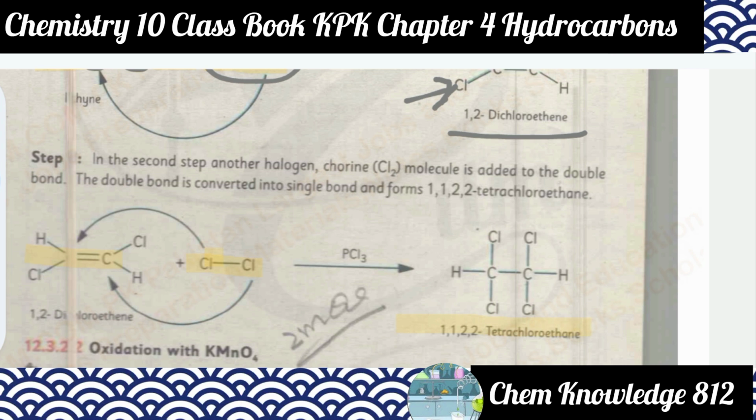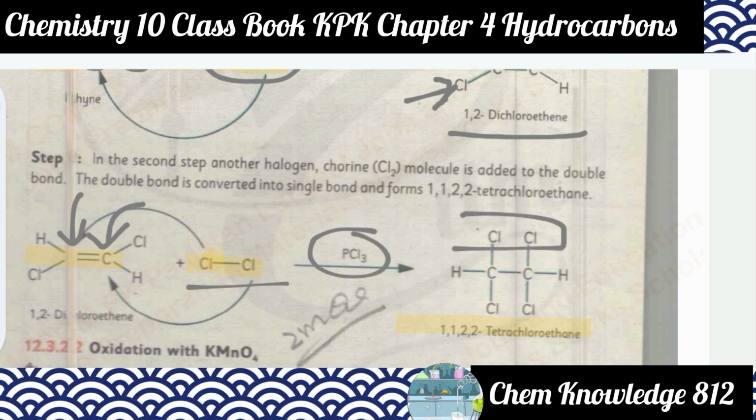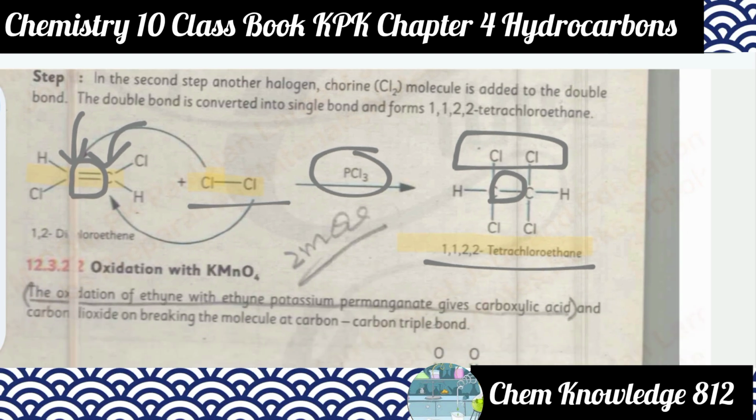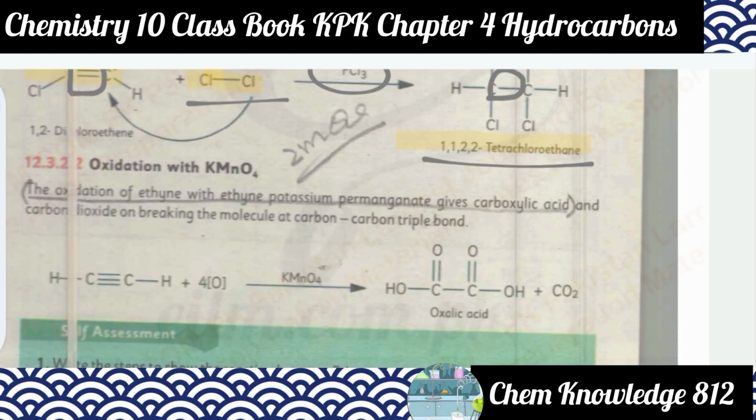1,1,2,2-tetrachloroethane. If we add two more chlorine atoms, they will be attached at this carbon atom and at the other carbon atom, in the presence of PCl3. So these are the chlorine atoms which are attached, and this double bond is converted into a single bond. So this is the 1,1,2,2-tetrachloroethane, the saturated compound formed from alkyne.